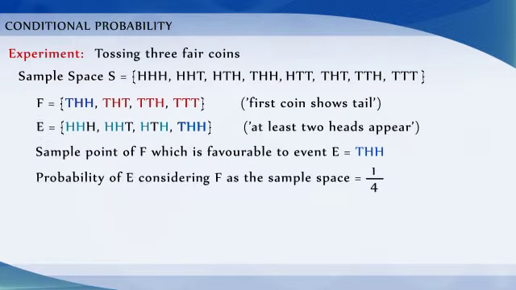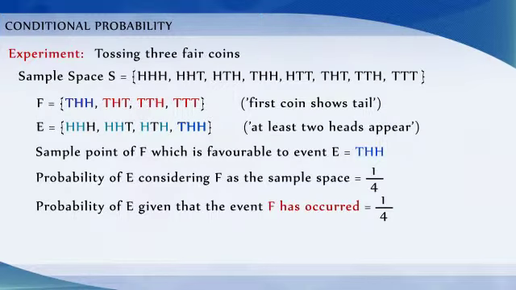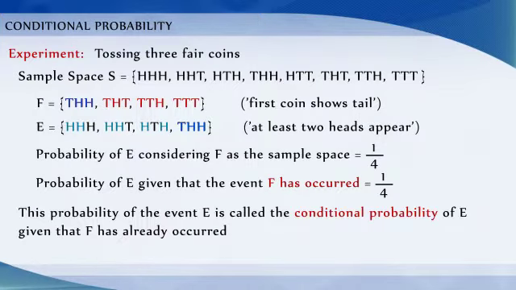Thus, probability of E considering F as the sample space is equal to 1/4, or probability of E given that the event F has occurred is 1/4. This probability of the event E is called the conditional probability of E given that F has already occurred, and it is denoted by P of E given F. Therefore, P of E given F is equal to 1/4.